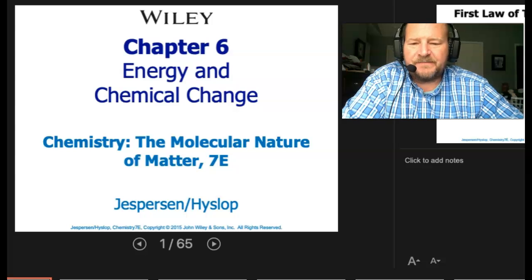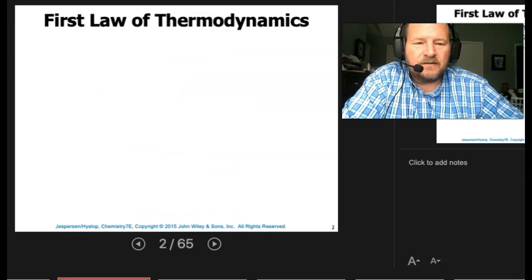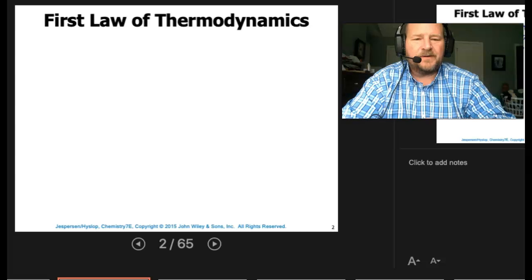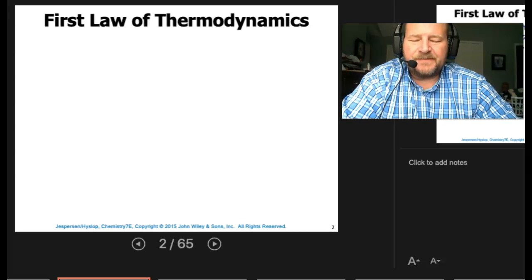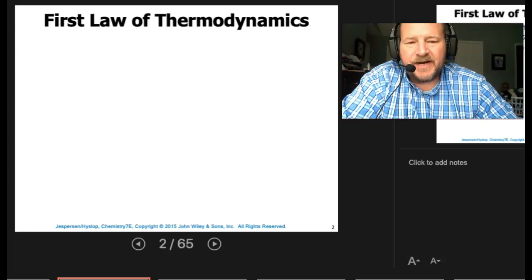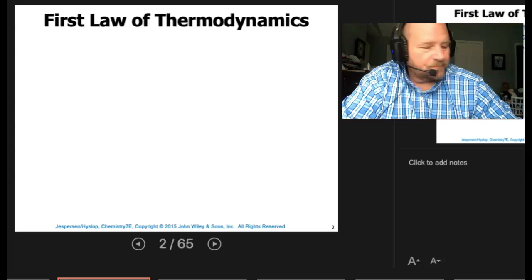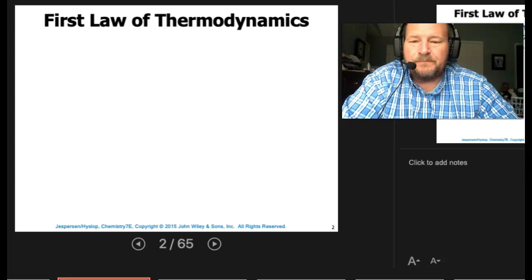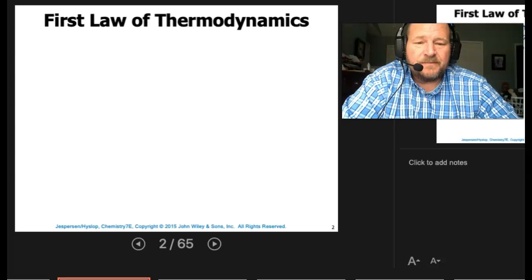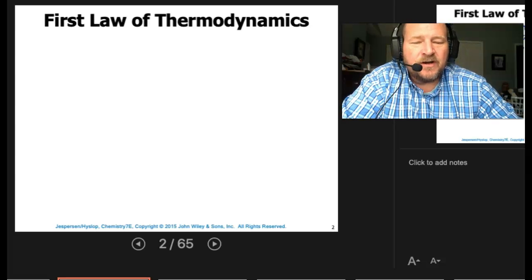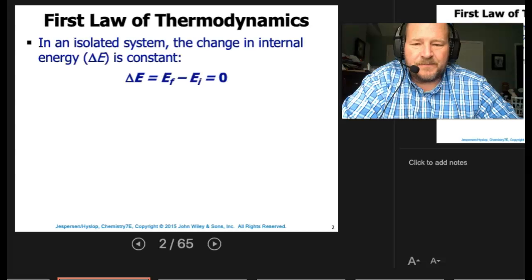All right, segment 5, getting started here. We left off with the first law of thermodynamics. So we were talking about heat capacities, specific heats, then heats of reaction, and how you calculate heats of reaction, whether through constant pressure or constant volume. And we finished out talking about work being done by the system for pressure-volume work. Now we're going to talk about the first law of thermodynamics.